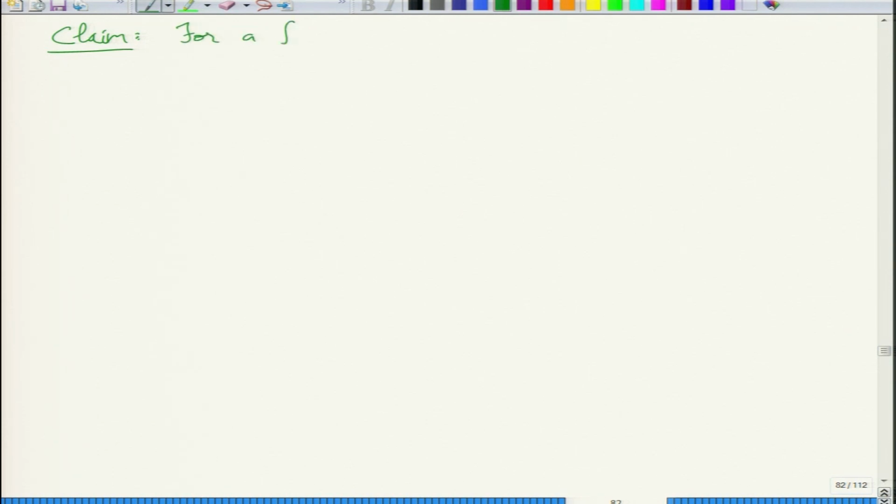So for a fixed set A of size small a, yeah, forget about these bounds, we'll need these bounds in the end. So this is essentially saying that set A is of a decent size, it is not too small, it is not too large.